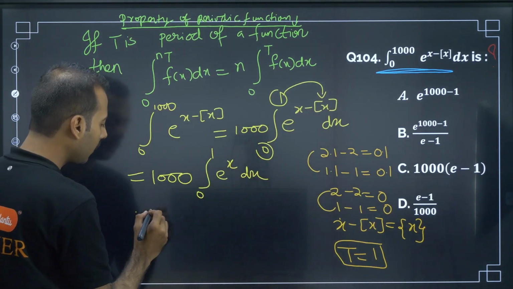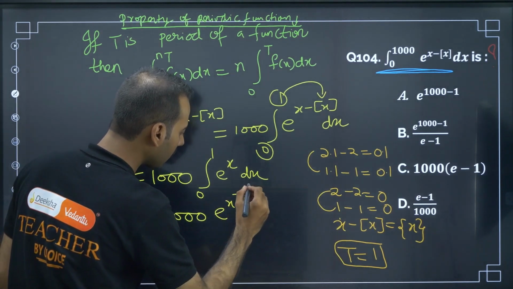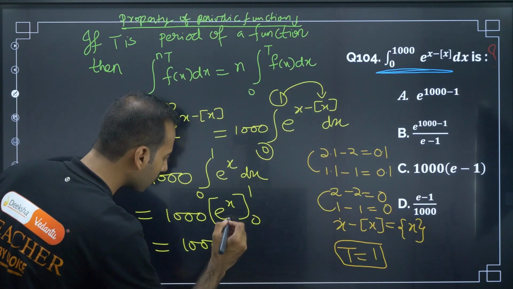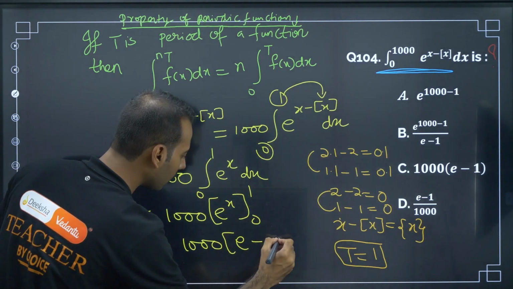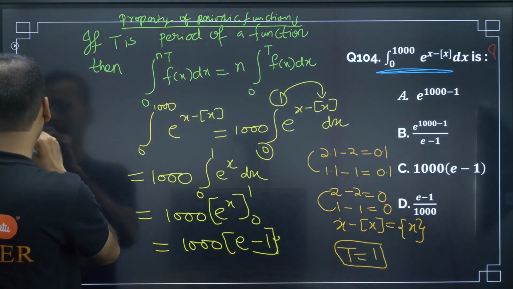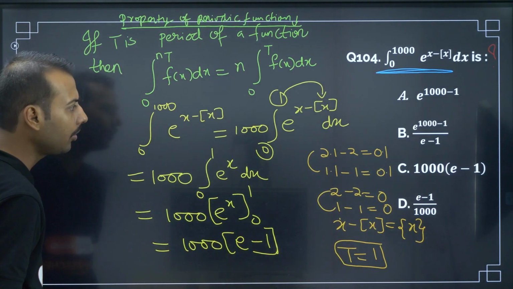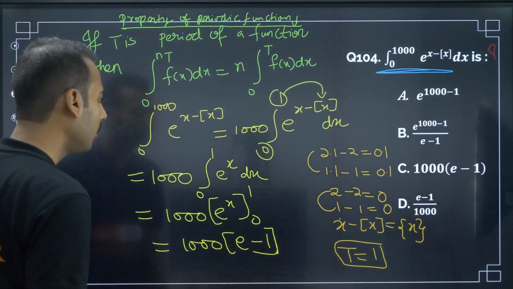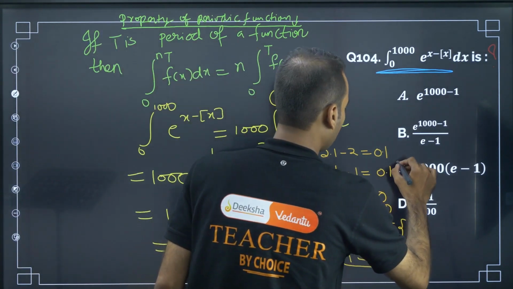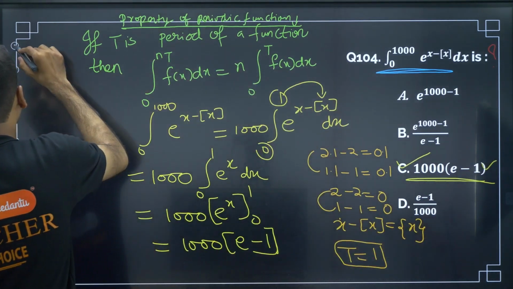So the integration of e raised to x is e raised to x, from 0 to 1. Now go for substitution of upper limit and lower limit. If you substitute the upper limit, e; the lower limit 0, e raised to 0 is 1. So e minus 1. Is there any such option? 1000 times e minus 1. Yes, C is the answer: 1000 times e minus 1. Moving to the next question.